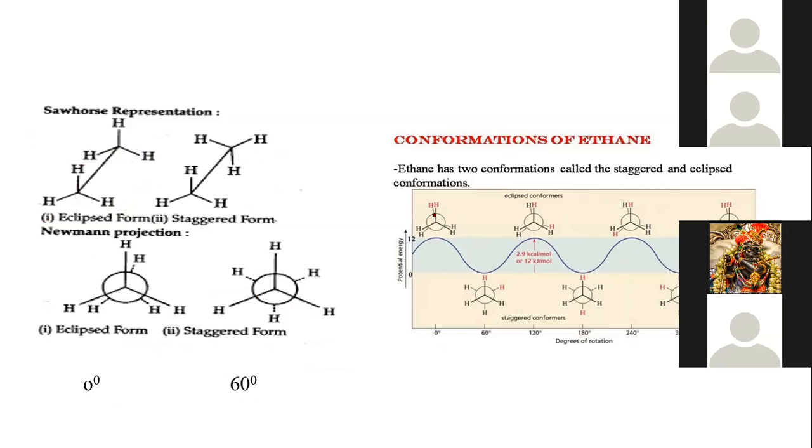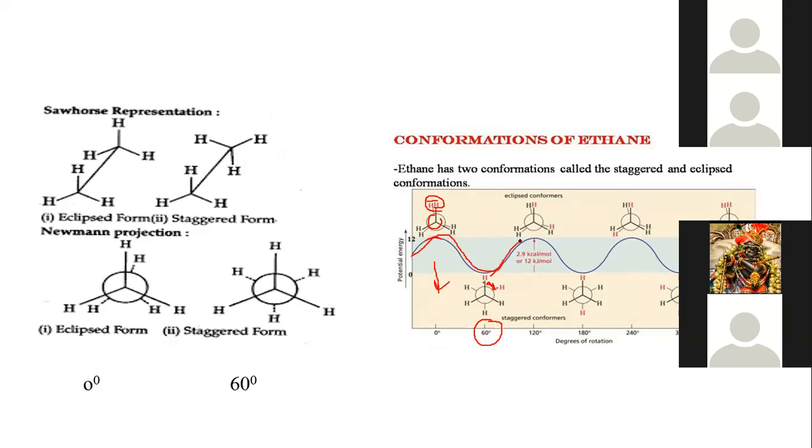When this is ethane, these hydrogens shown in red color have 0 degree, meaning highest energy and least stability. If we rotate this molecule, it forms 60 degree. So this hydrogen and this hydrogen form a 60-degree angle, and it is more stable than the first one.